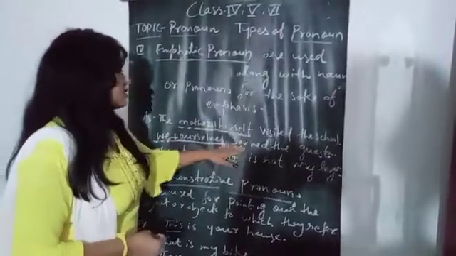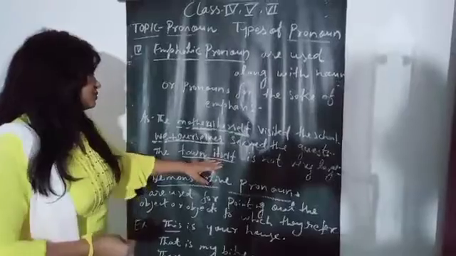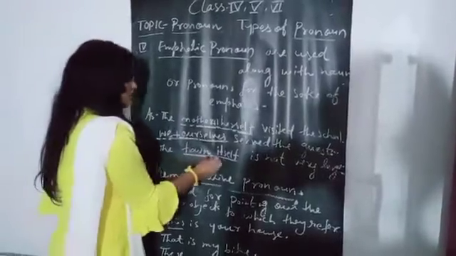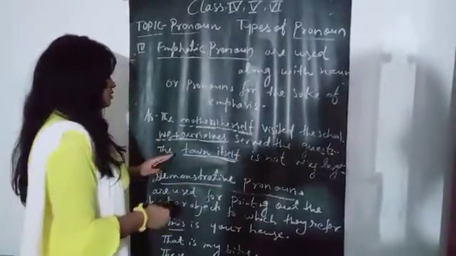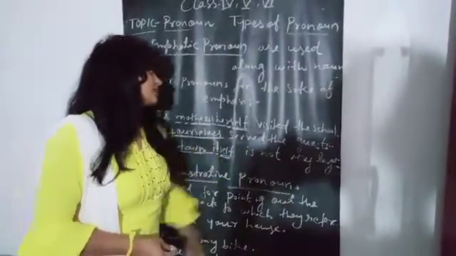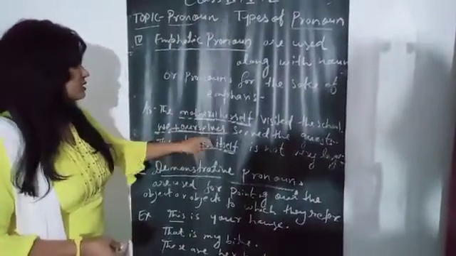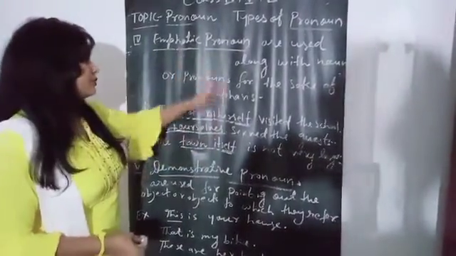We ourselves serve the guests. Here is the pronoun and here is the emphatic pronoun. The town itself is not very large. Here is the noun and here is the emphatic pronoun. So herself, ourselves, itself are emphatic pronouns.